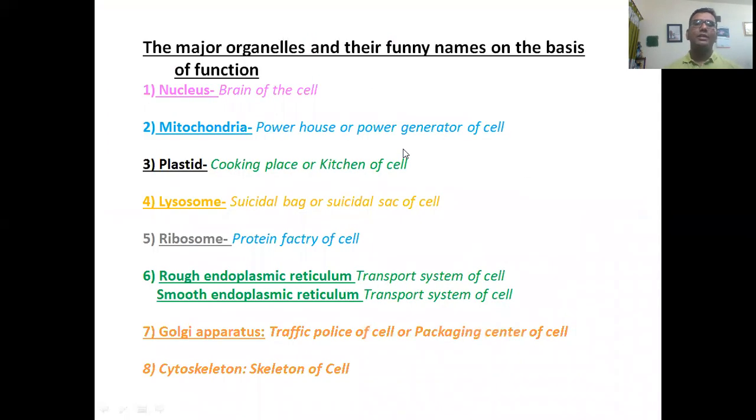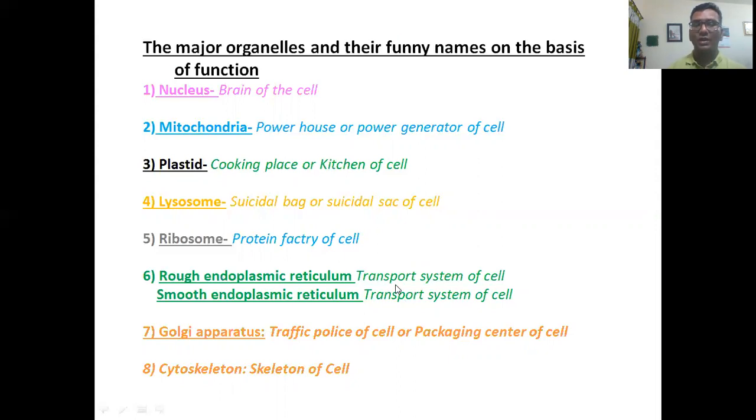My dear students, what I was telling, these are interesting information. Nucleus is known as the brain of the cell. Mitochondria, powerhouse or power generator of the cell. Plastid, cooking place or kitchen of the cell. Lysosome, suicidal bag or suicidal sac of the cell. Ribosome, protein factory of the cell.